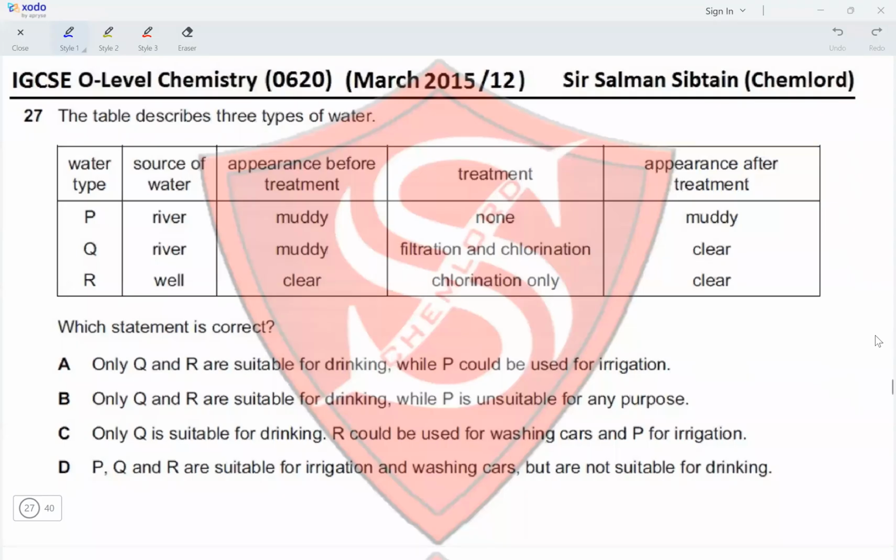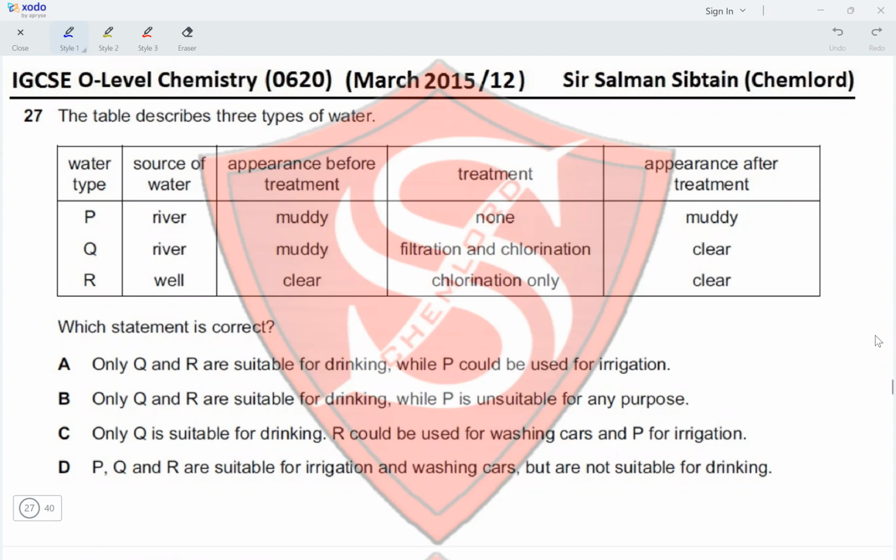Question 27. The table describes three types of water. So water type P, Q, and R. Source of water: river, river, and well. Appearance before treatment: muddy, muddy, and clear. Treatment: none, filtration and chlorination, and chlorination only. Appearance after treatment: muddy, clear, clear.